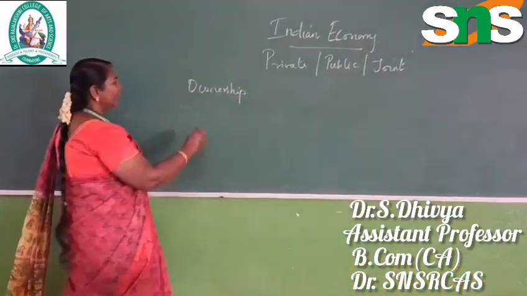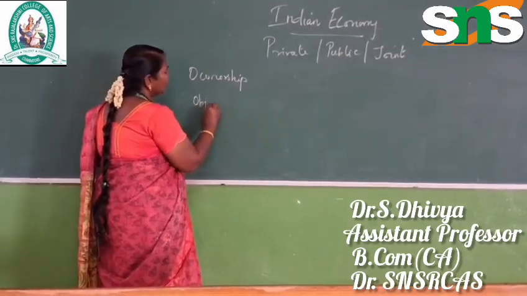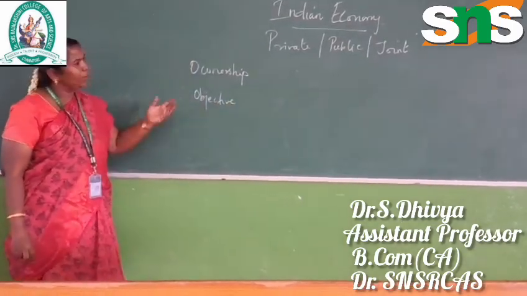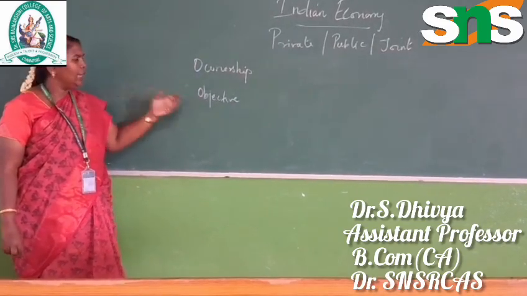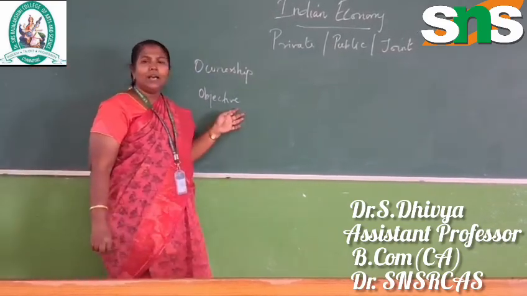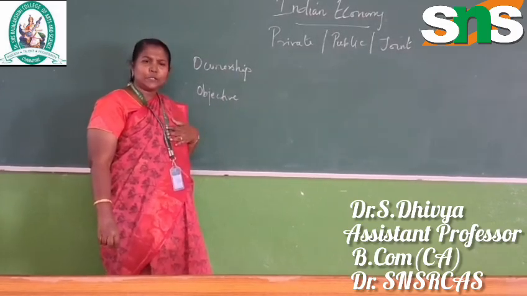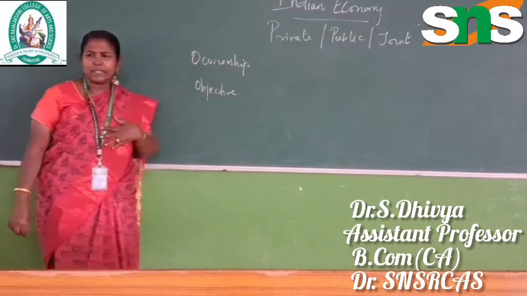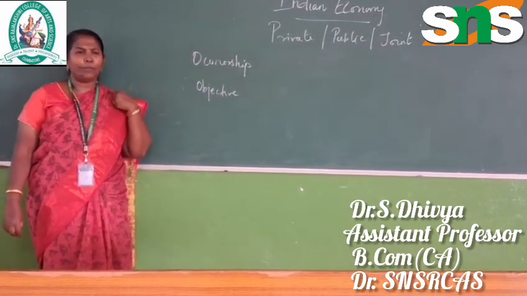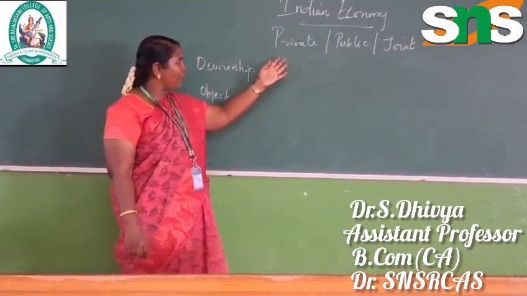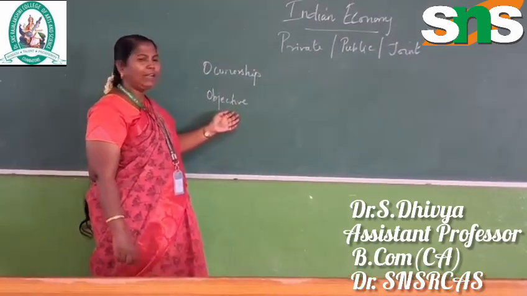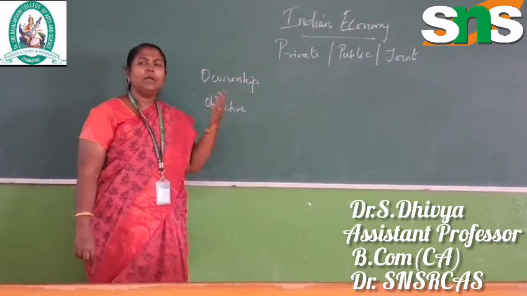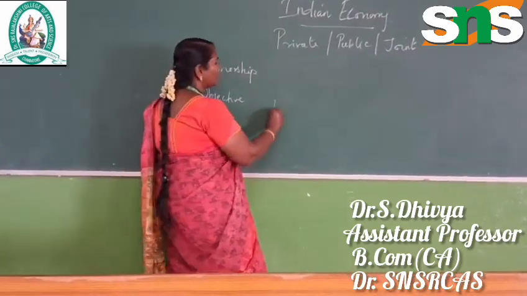The next difference we see is the objective. The main objective of running a business, whether private, public or joint. For the private, the individual is responsible, whether it is profit or loss, and they enjoy the profit or loss. So the main motive of private concerns like ICICI Bank, private hospitals, private schools, whatever it may be, is profit.